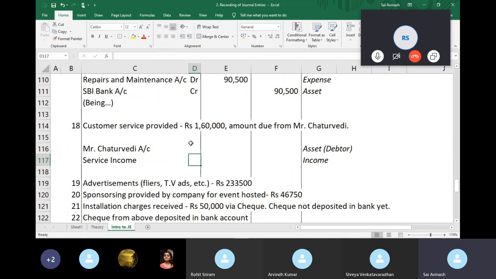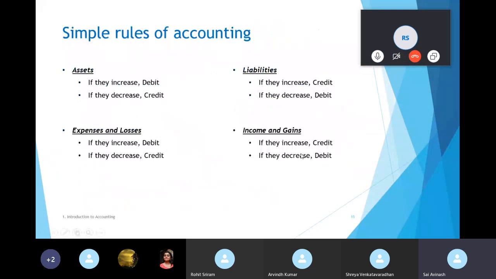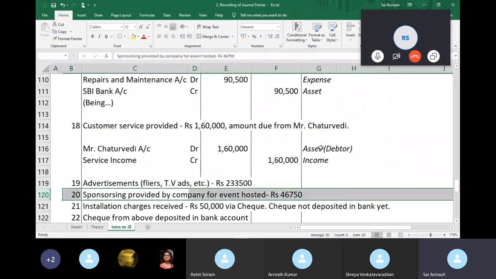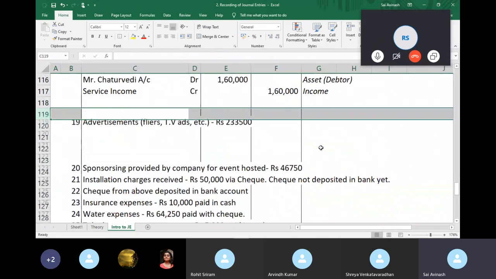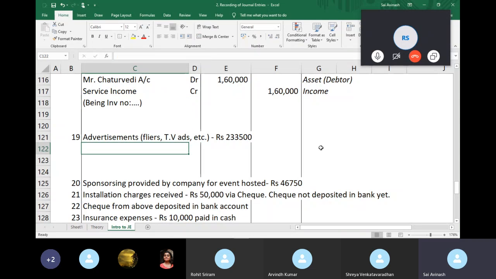So my income increases, so I credit. Again, the rules say so. Income increases, you credit, and my debtors balance increases, so you debit 1,60,000. Advertising. You can maybe mention the invoice number. Right. Advertisements.